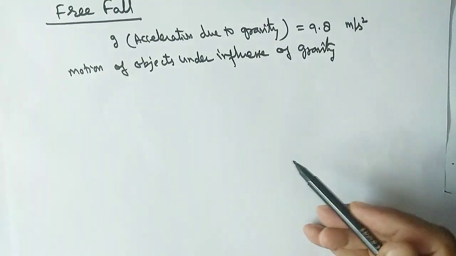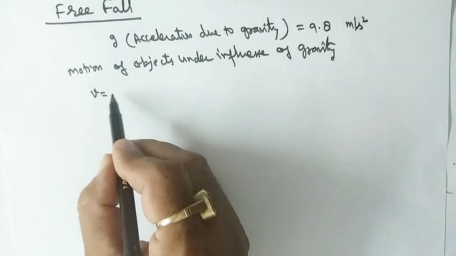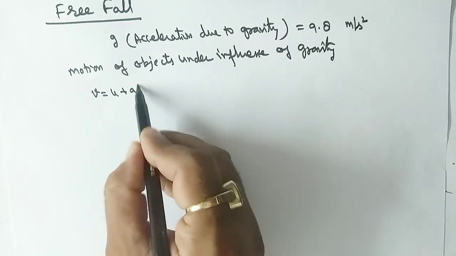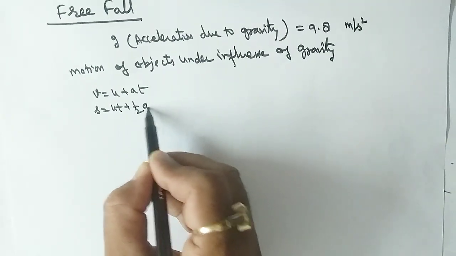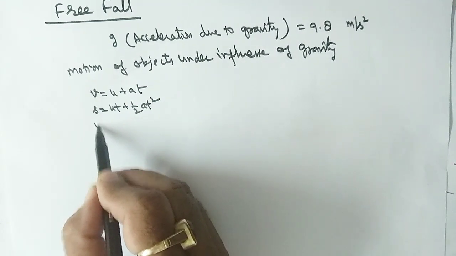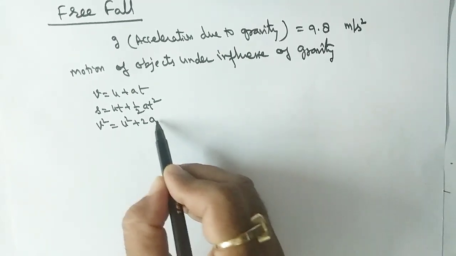Now we can express the motion. We know the three equations of motion for linear motion: v is equal to u plus at, s is equal to ut plus half at square, and the third equation, v square is equal to u square plus 2as.